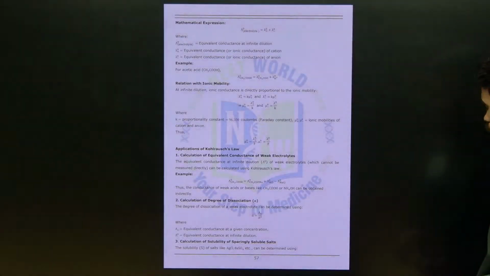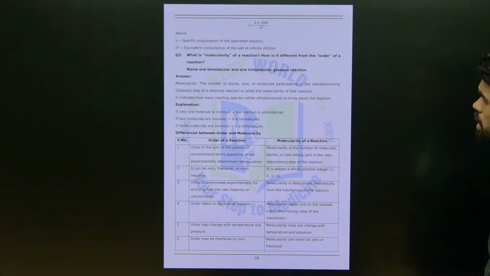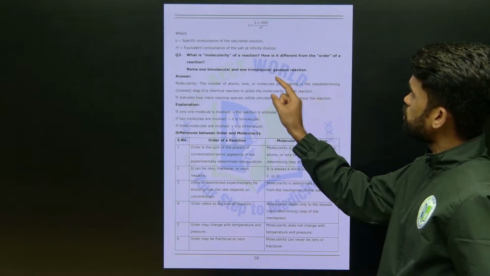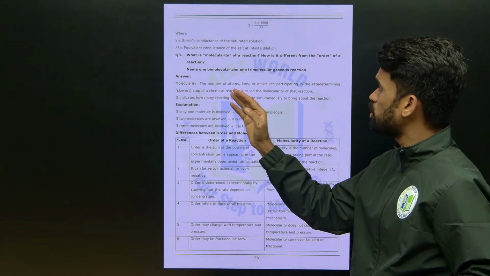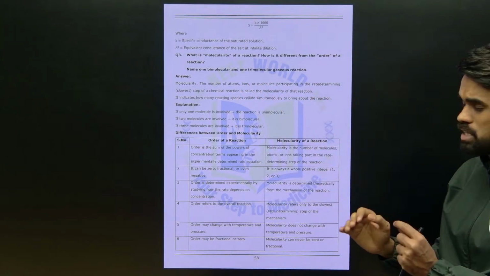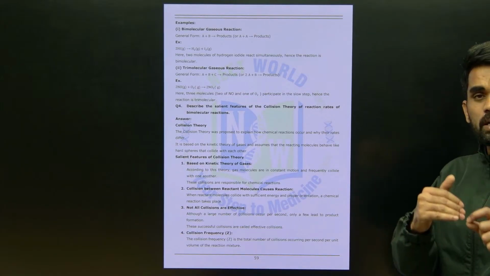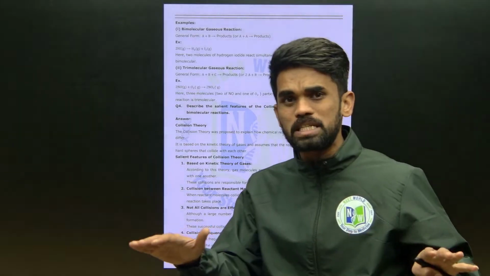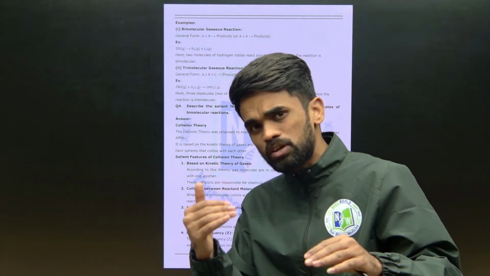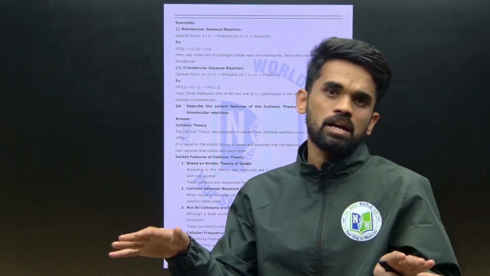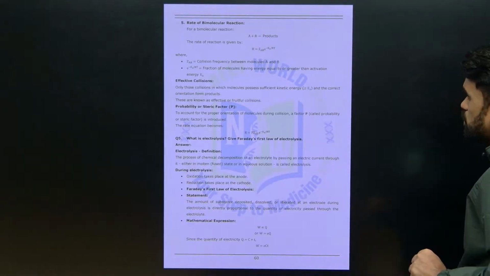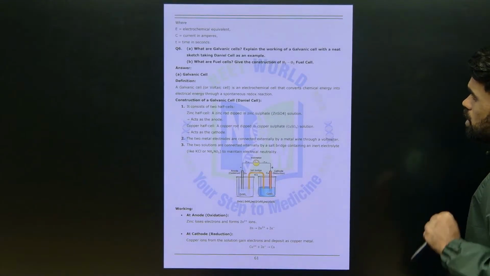The next question here is from chemical kinetics, like what do we mean by molecularity and order of reaction. This should be covered, but before going to this I just want to finish the important questions related to electrochemistry first, and after that we will come back to chemical kinetics and clear all those questions. Okay, first of all, look at this question here.